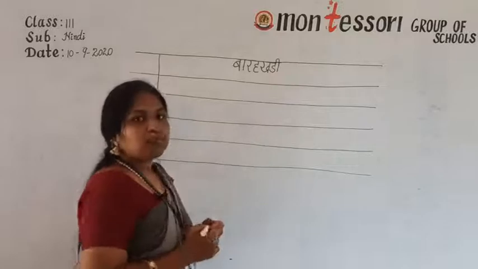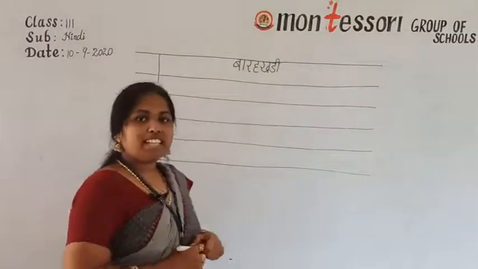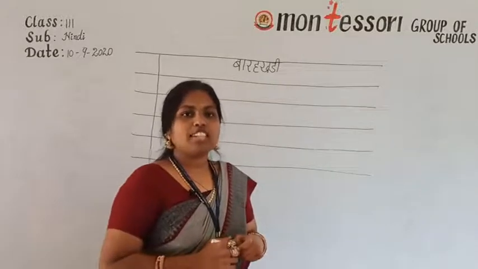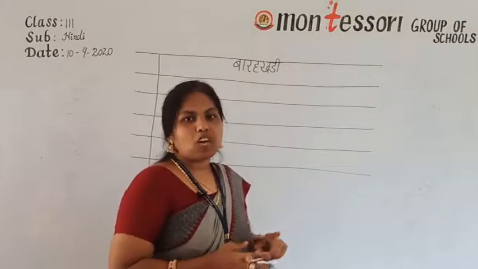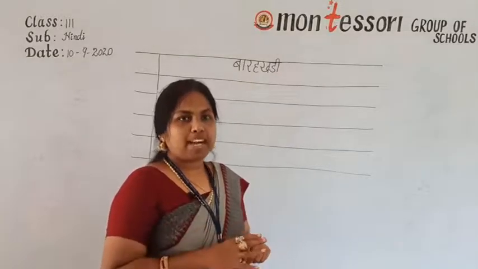Now see, Barakadi. We are using Ka to Ha only. Okay, we are using Ka to Ha letters to write Barakadi.